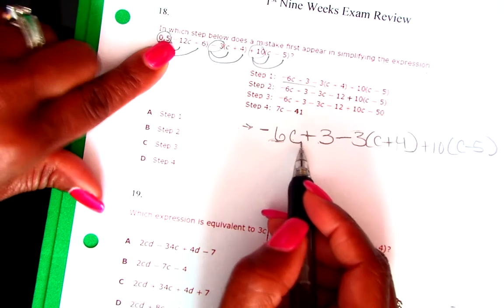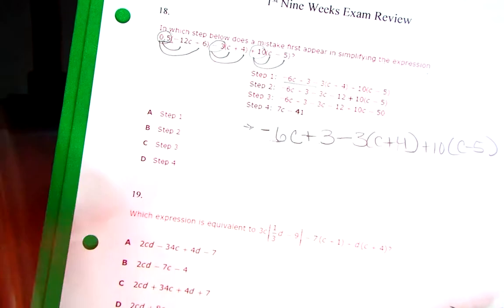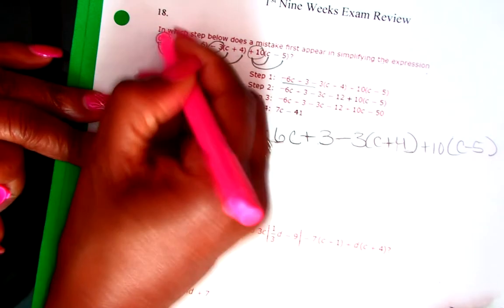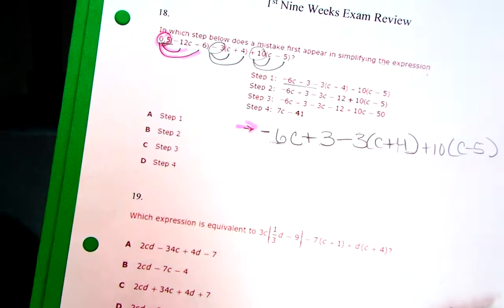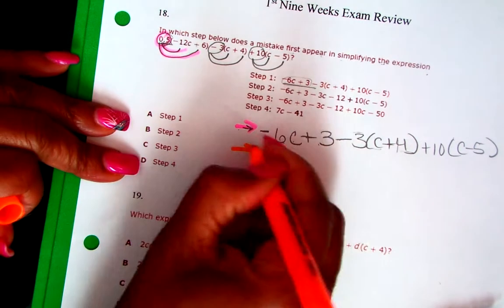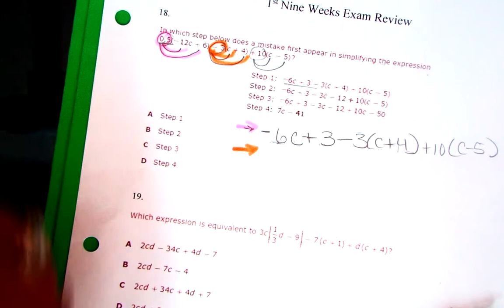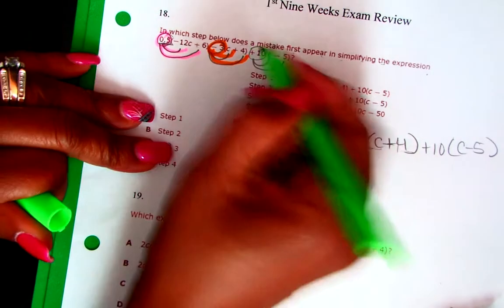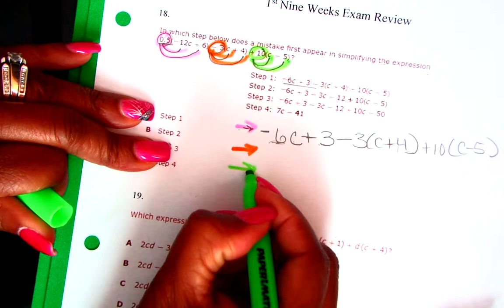We just distribute this one first. Now second, let me do this like this. Then I do my second one. So this way, if I color code, you know what we did.